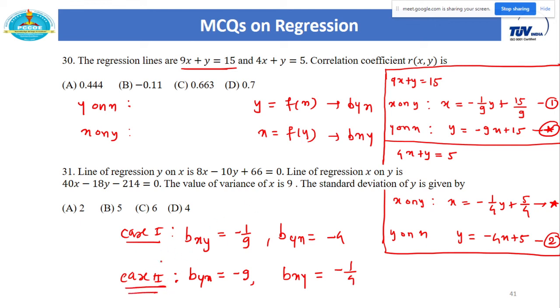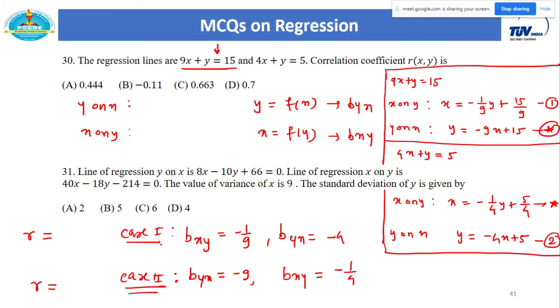But from these two cases, one case is definitely going to fail here, because every line is either x on y or y on x. Both cases cannot be true, so one of the cases will be deleted. So how do you actually remove that case? For that we need to calculate r in both cases.